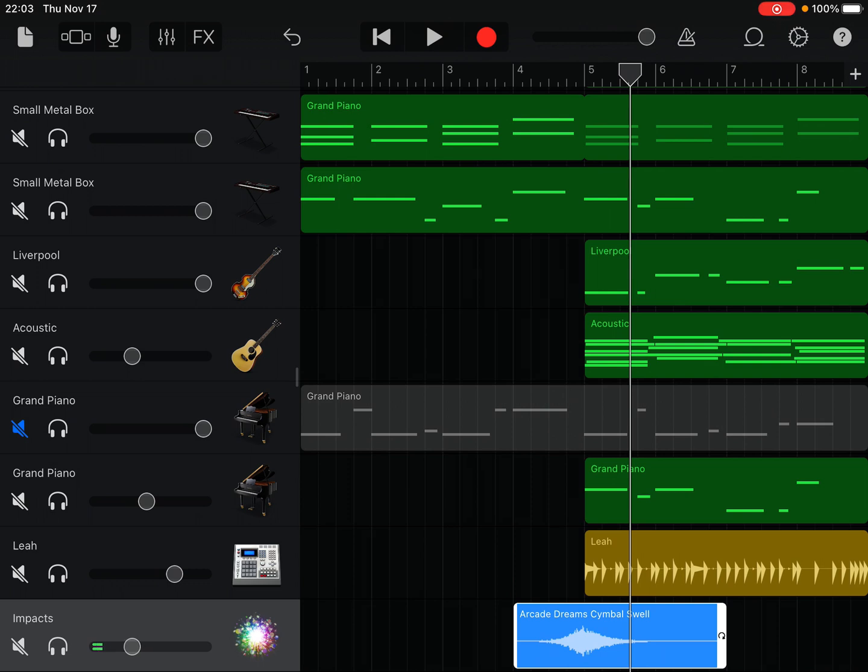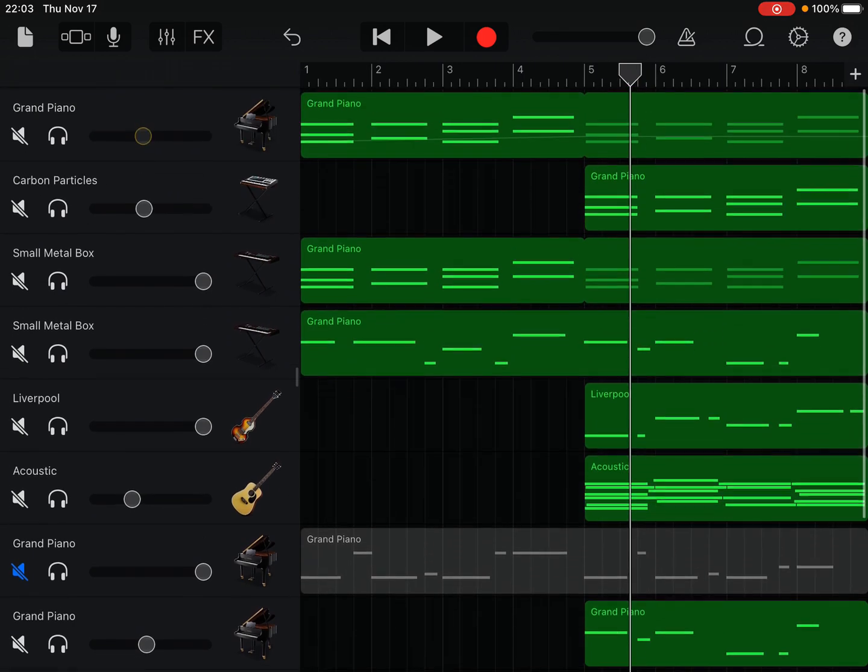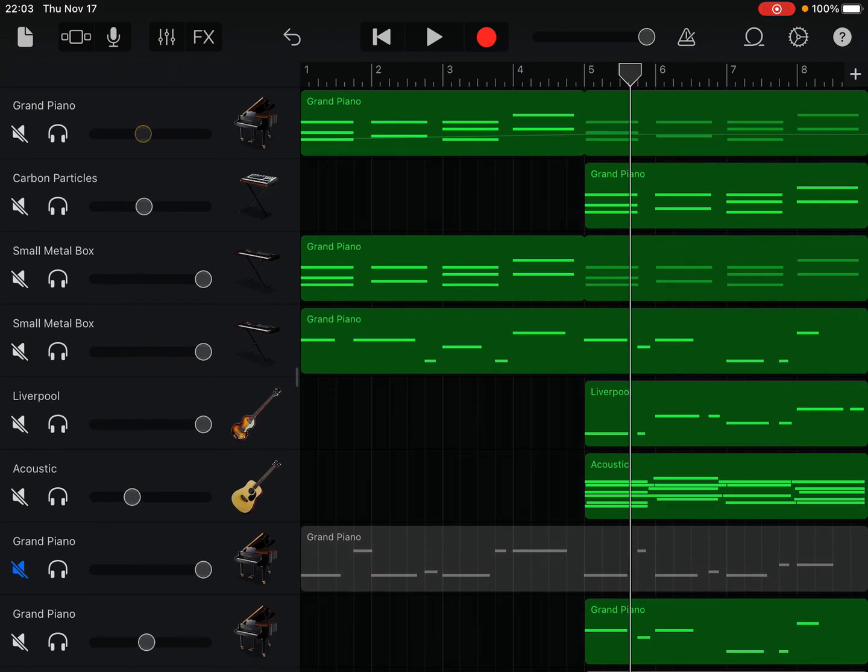So as you can tell, I'm playing around with the volume until I get it to a place where it sounds a little bit better. It was a little too loud to begin with. Anyways, as you can tell, that is layering and that is even arranging. 2 extra concepts. Oh, and even volume automation. So I taught you 3 new things that you can use to apply to your 8-bar song to make it better.